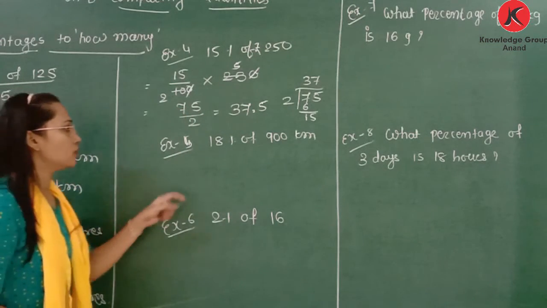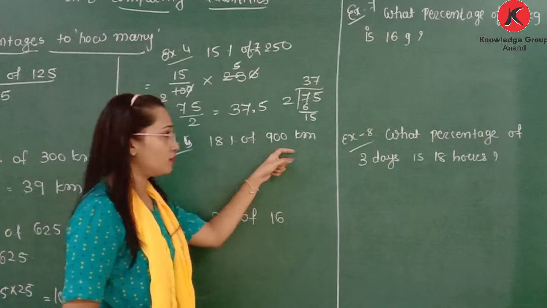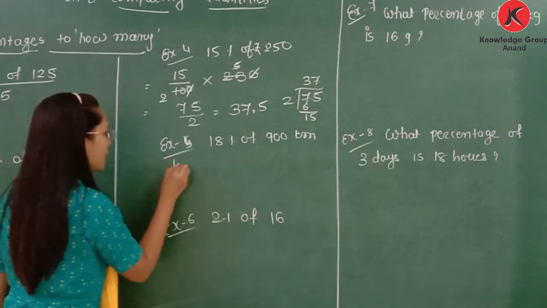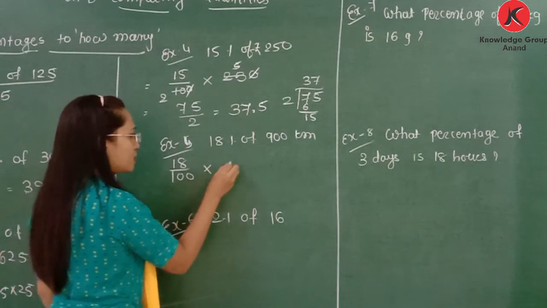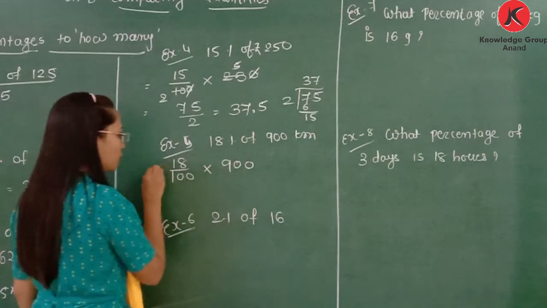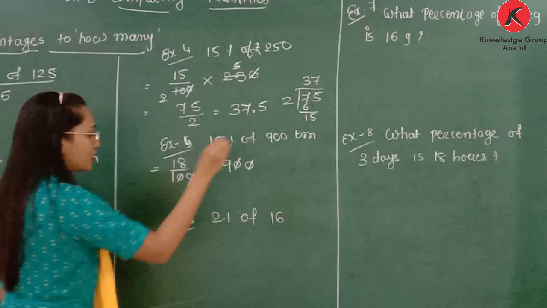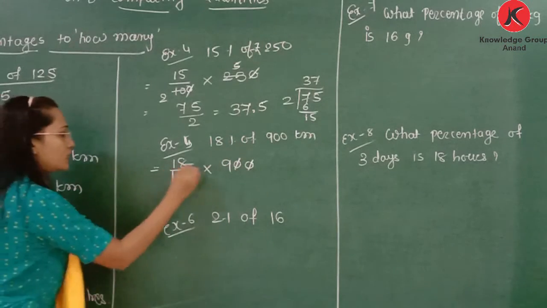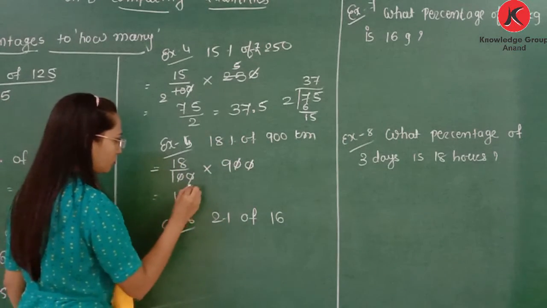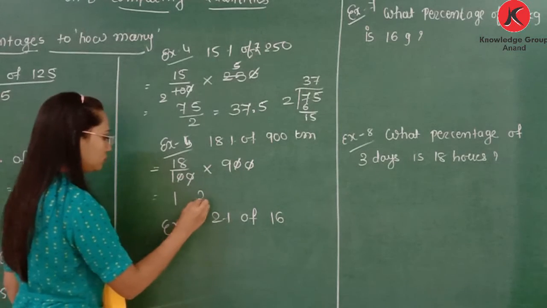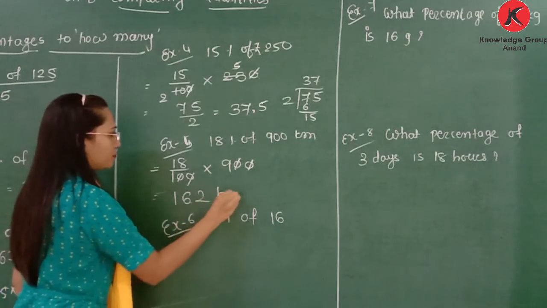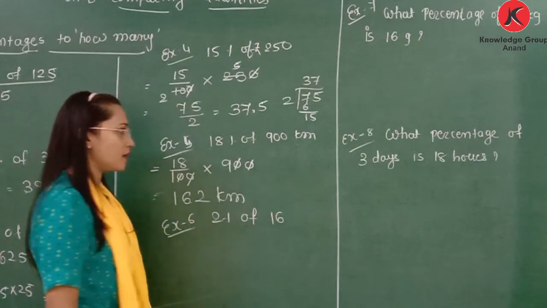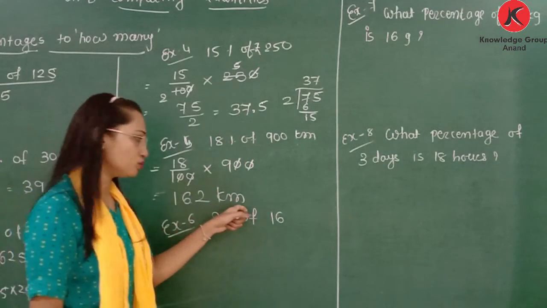Now next one, 18% of 900 kilometers. So it is 18% means 18 by 100 of means multiplication 900 kilometers. So we can here cut the 00. So 18 into 9 it is 162. So 18% of 900 represent 162 kilometer.